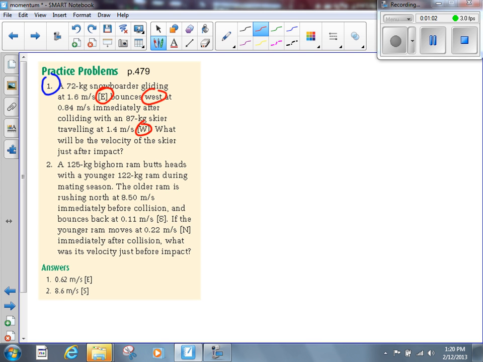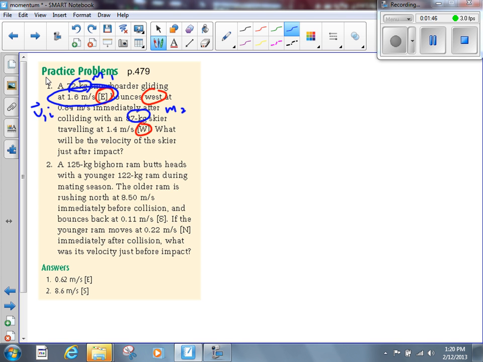This is a collision, so we're going to do conservation of momentum. Let's take care of our givens now with that in mind. Let's say that the 72 kilogram skier, let's call that M1. Let's say that the other skier, the 87 kilogram skier, let's call that skier M2. This 1.6 meters per second, tell me what that is. Obviously it's a V, but is it V1 or is it V2? It's V1, it's the snowboarder, right? And that's object number 1. So we're going to call it V1. Is it V1I or V1F? It's V1I. It's the initial velocity of the first guy.